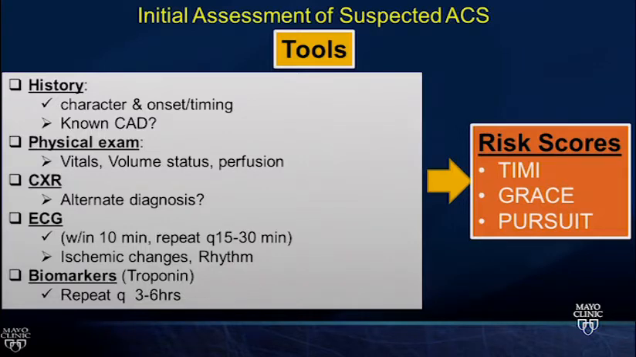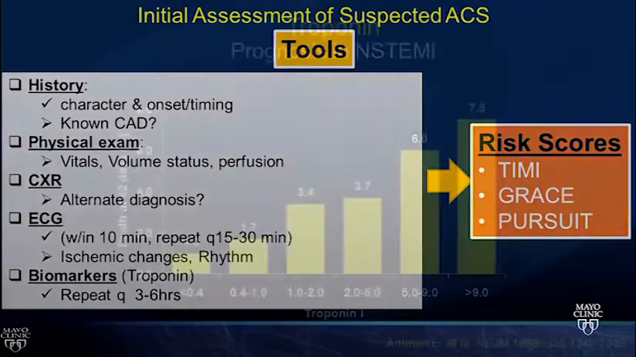And we're going to incorporate these into risk scores. There are a number of these. We'll focus in this talk on the TIMI and GRACE scores because they're the ones that are used in the guideline most often. There are other risk scores that are out there and have been validated as well.